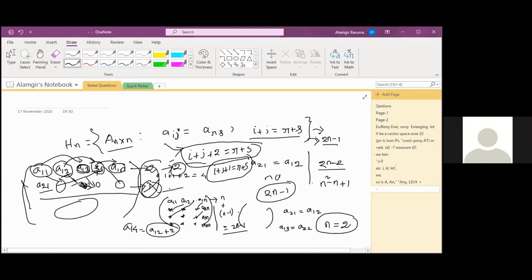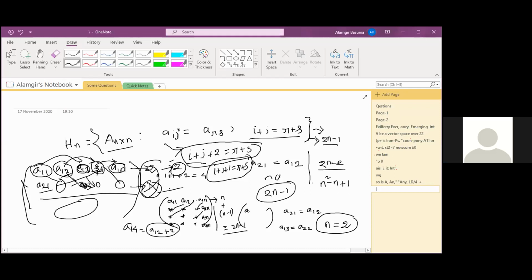I'm saying that generally the dimension is 2, right? Yes, but if we consider a 2 by 2 matrix, the dimension is going to be 3. Then the dimension should be 3. Yes, sir. How can it be possible? Okay, then how can it be possible?